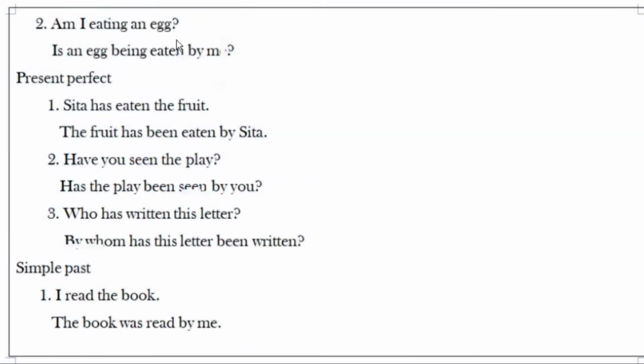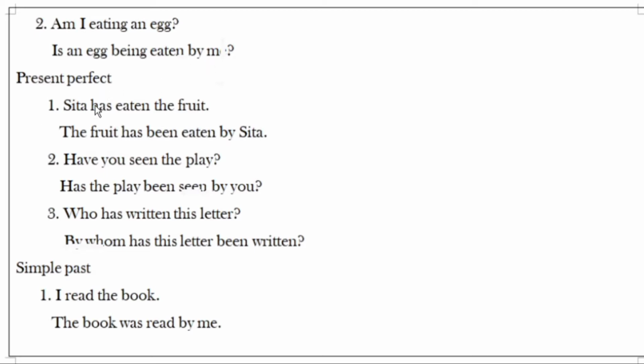Am I eating an egg? Am here indicates it is also in present continuous tense. It is in interrogative mode. Is an egg being eaten by me? Instead of I we are using me because it is objective case. Is an egg being eaten by me? That is the proper structure of passive voice.